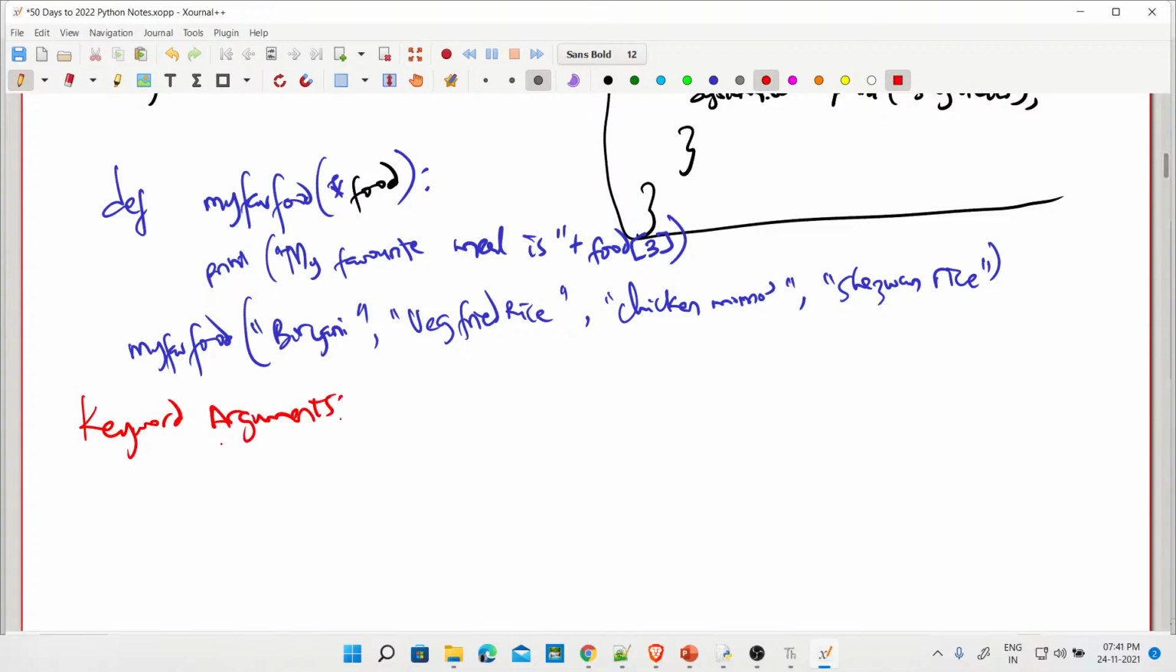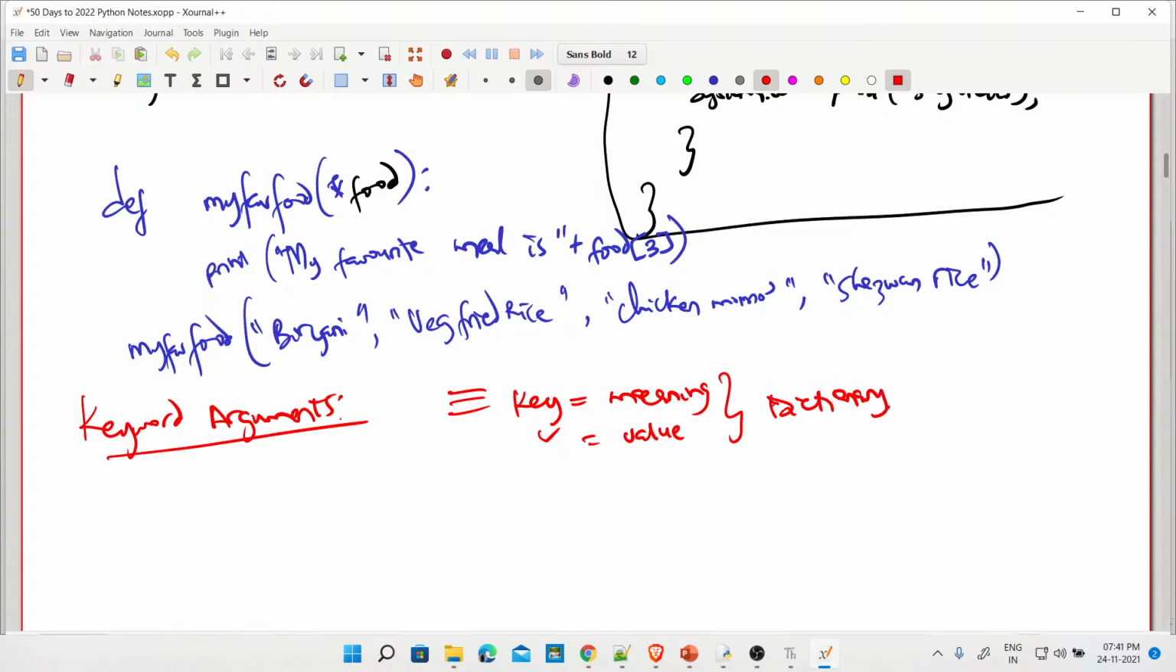So we call them keyword arguments. And then we see, what do you mean by keyword arguments? They look like a dictionary, but we'll come to this. Keyword translates to something like key with meaning, that means key with value. Okay, similar to a dictionary. We are not sure. Let's see. Now, if they are called keyword arguments, what are they? Why do we need those?